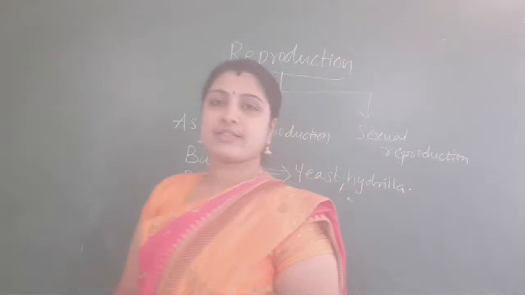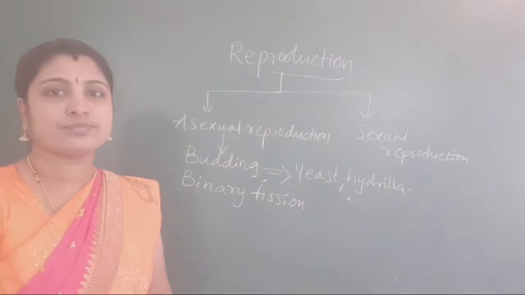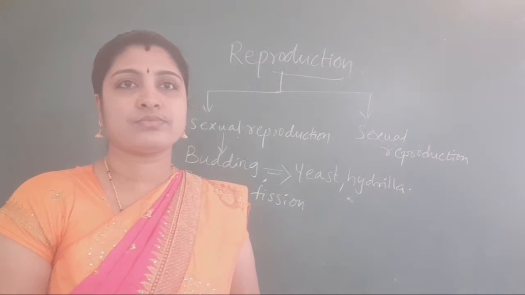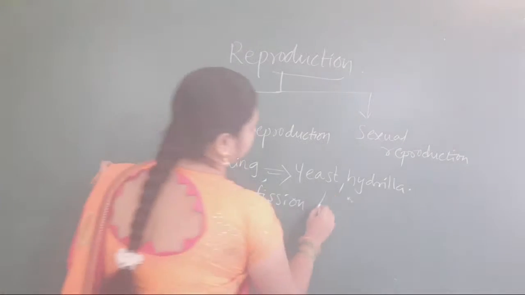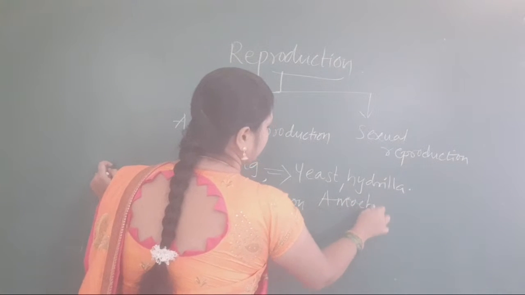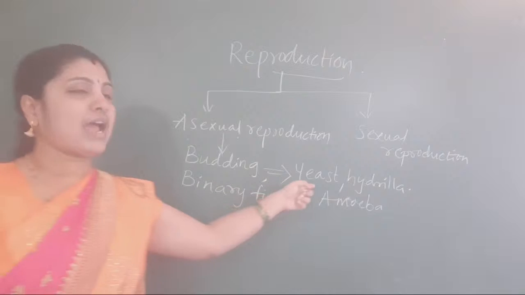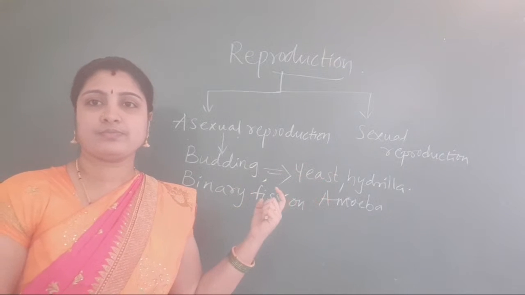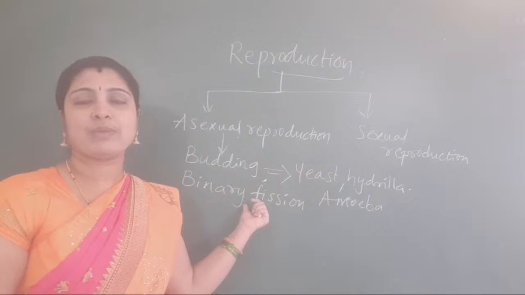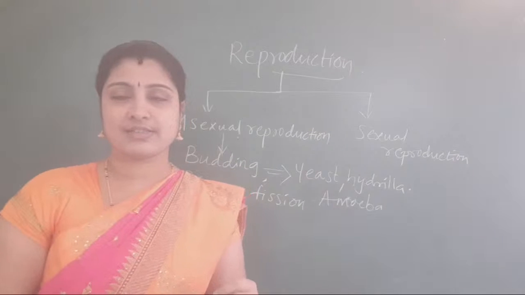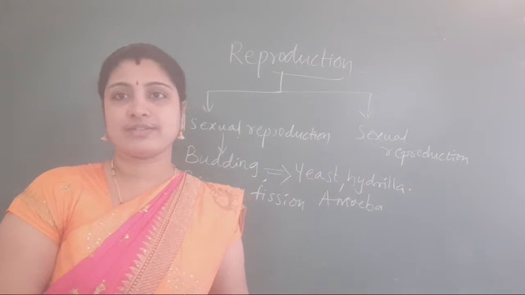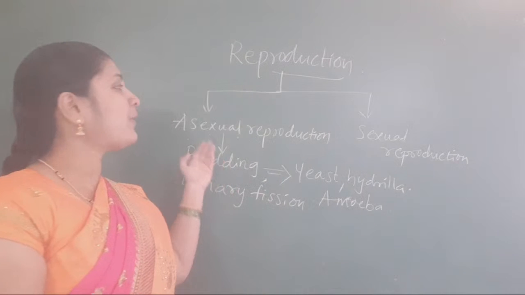Page number 56. See here: in budding, yeast and hydra; binary fission, what is that? Amoeba. In yeast and hydra we can see the parent, but in binary fission in amoeba we can't see the parent, because the parent itself is dividing into two daughter cells. And this is about asexual reproduction.